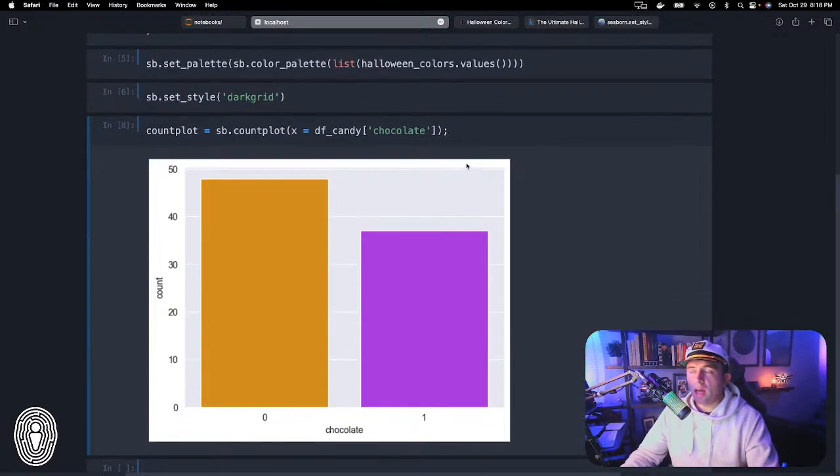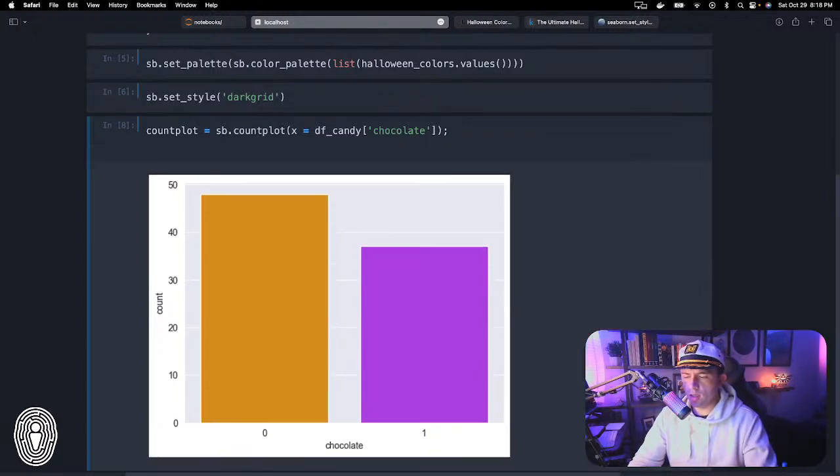Now let's say I want to add a title on this. I can't remember how to do this necessarily. Is it count plot dot title?